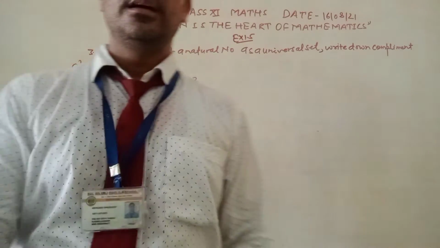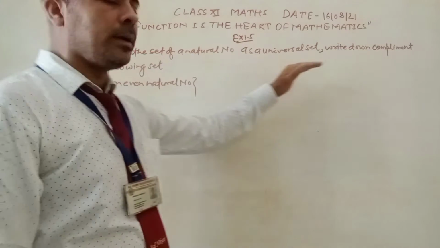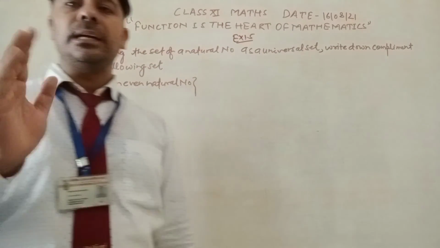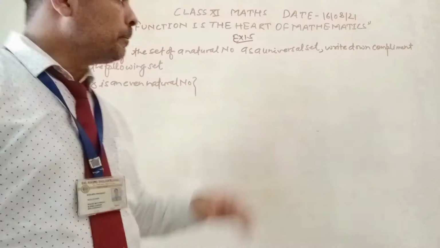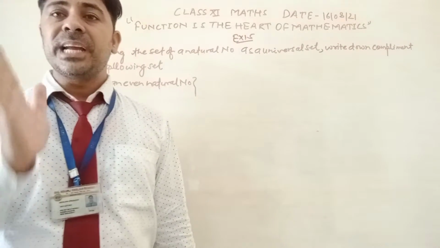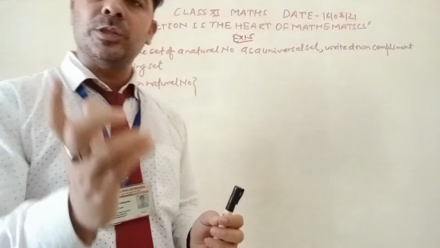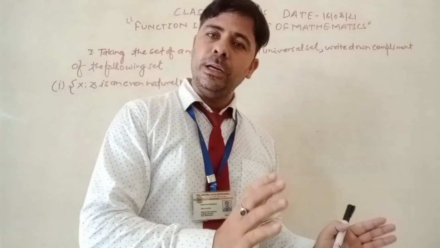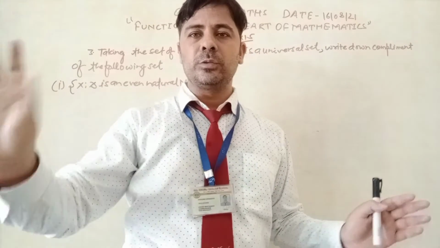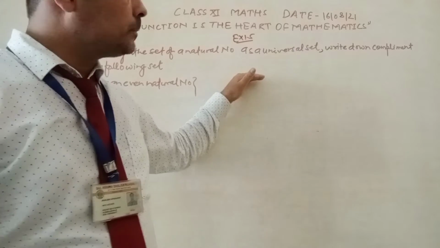Taking the set of natural numbers as a universal set means U is equal to 1, 2, 3, 4 and so on to infinity. It is a universal set.